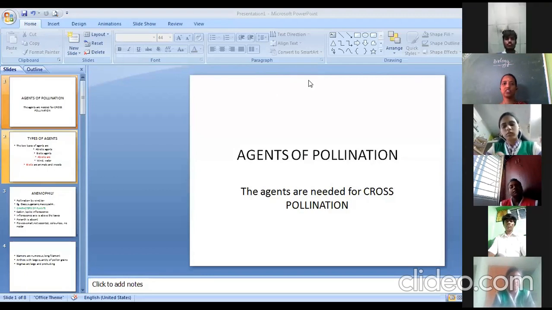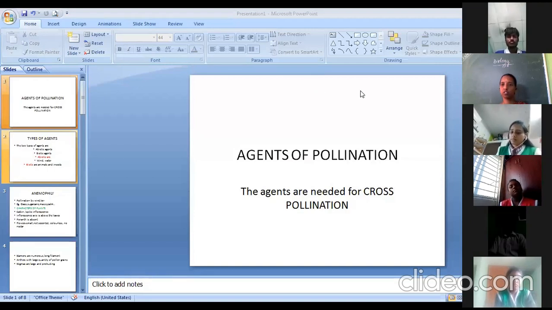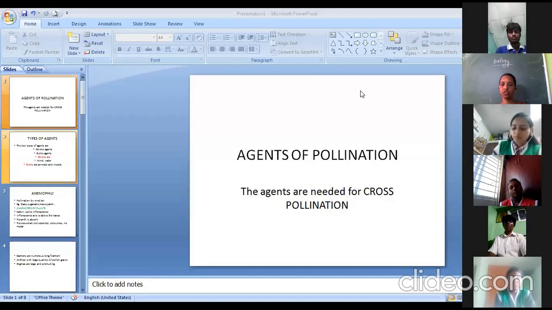Yes. So we have just started agents of pollination. So before we go, what are agents of pollination? If cross-pollination is going to take place, obviously we require the help of certain agents. For example, if cross-pollination wants to take place, either they have to depend on air or water or insect. I call those helping hands agents of pollination, because they are helping the plant to complete the process called pollination.